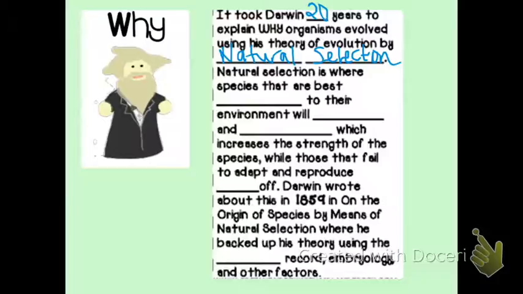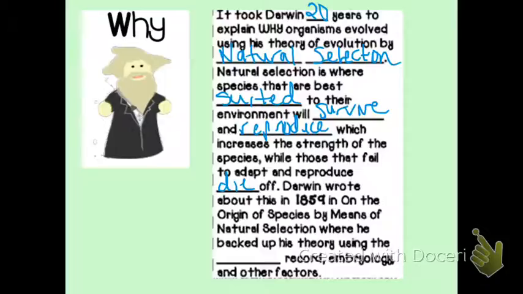All right, so back to natural selection. It comes with this theory of natural selection. Natural selection is where the species that are best suited for their environment will survive and reproduce, which increases the strength of the species, while those that fail to adapt and reproduce are going to die off. So this is the idea of survival of the fittest.